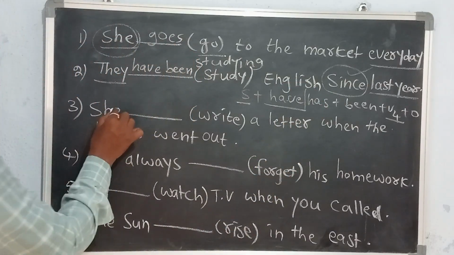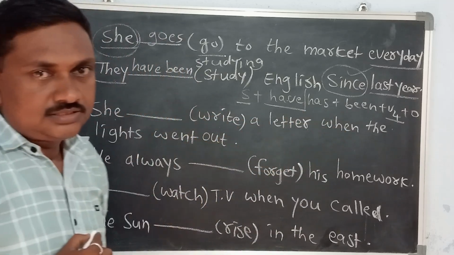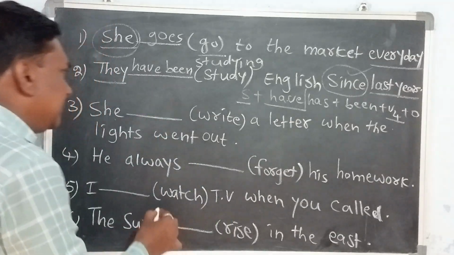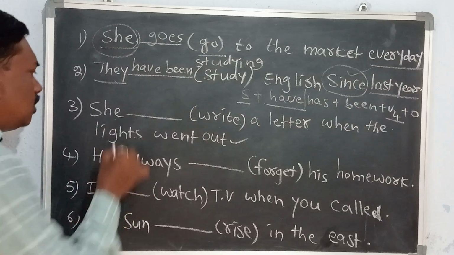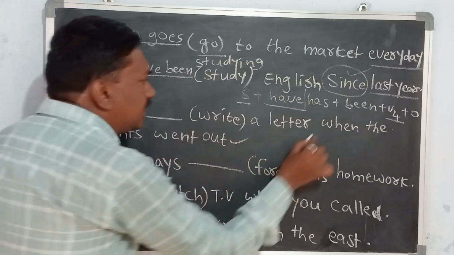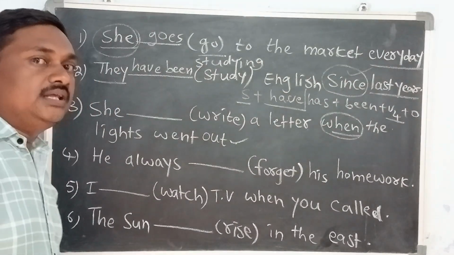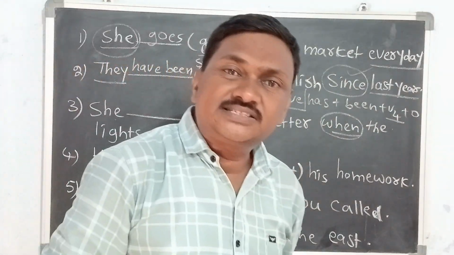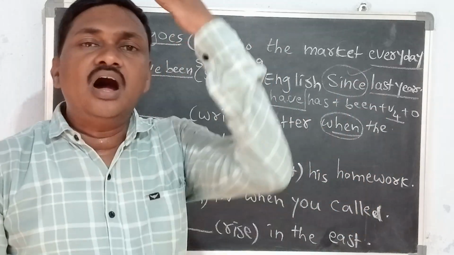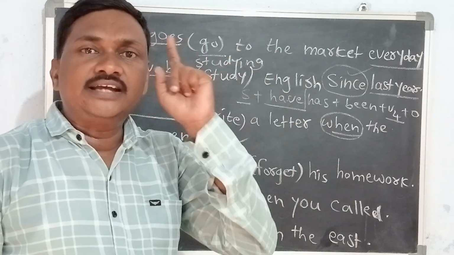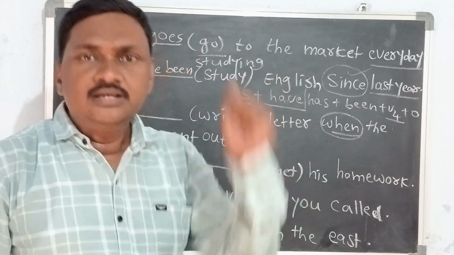Coming to the next question. She write a letter when the lights went out. Here there are two actions. One action is the lights went out, and the other is she write. So when the lights went out, here the keyword is when. Generally this keyword we use in the combination of past continuous tense and simple past tense. While one action was going on, if another action happens, the continuing action should be expressed in past continuous tense and the next action in simple past tense.